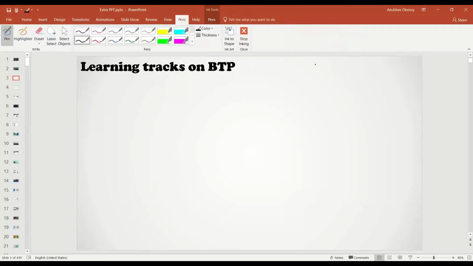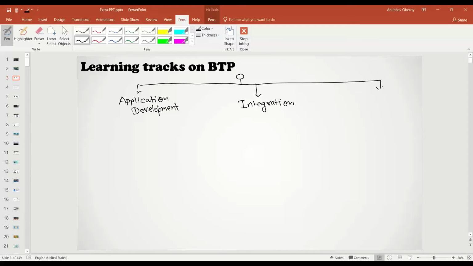So let's get started and see what, in my opinion, are the three options for you as a technical consultant in BTP. The first topic which comes is called application development. The second topic is called extension or so-called integration. And the third topic is BTP as a standalone solution or using solutions offered on BTP.